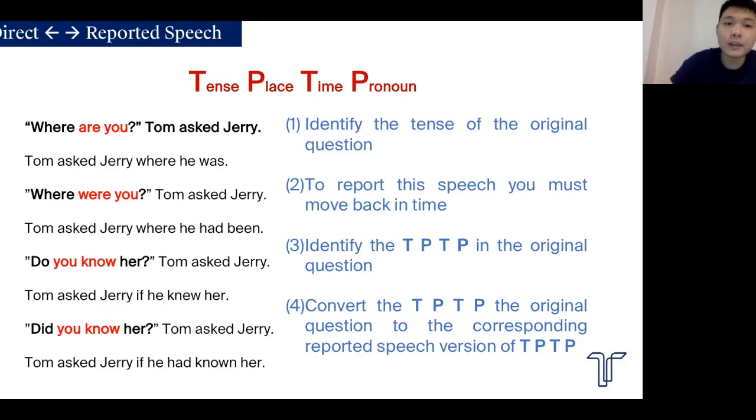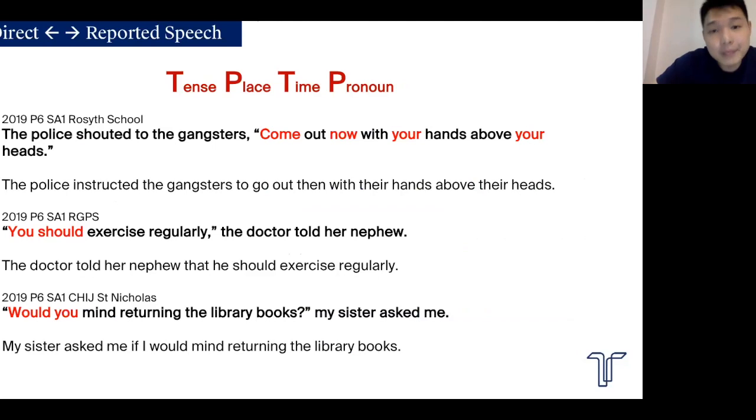So make sure you know that did versus do. Finally, this is the last slide I have for you. These are just some synthesis and transformation, reported speech questions that I would like you to take note of. The first one, I saw this question by Rosai School last year, in their SA1. The question reads: the police shouted to the gangsters, "Come out now with your hands above your heads."